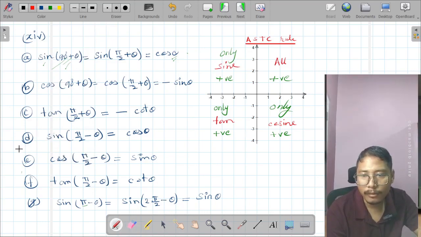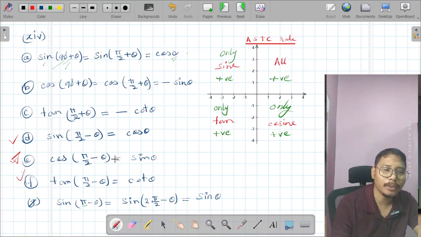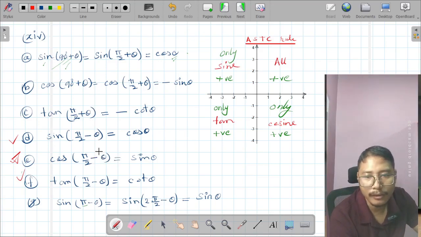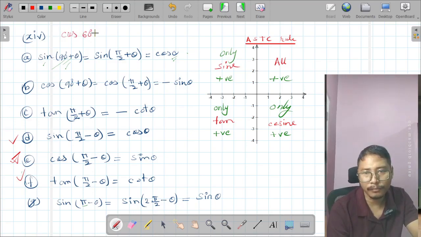Now I take this example. You can take any one of these. Suppose I take cos of 90 degrees minus theta. That means the given angle is smaller than 90 degrees. We can take any angle. Suppose we are given 60 degrees.